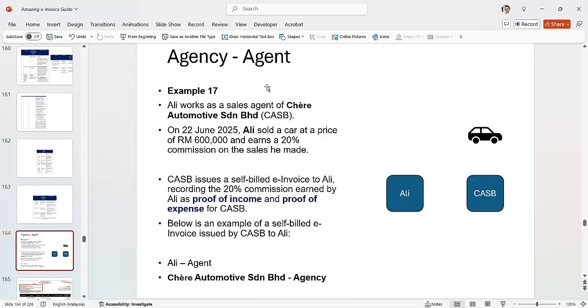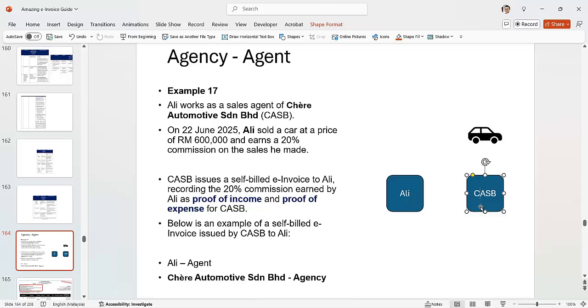Agency agents. Okay, so here's another example. Ali booked as a sales agent, right? So Ali is a sales agent. It's not an employee, right? It's an agent. So it's a price of 600,000, and then earns 20%. So CSSP will issue a self-bill e-invoice for this to Ali.